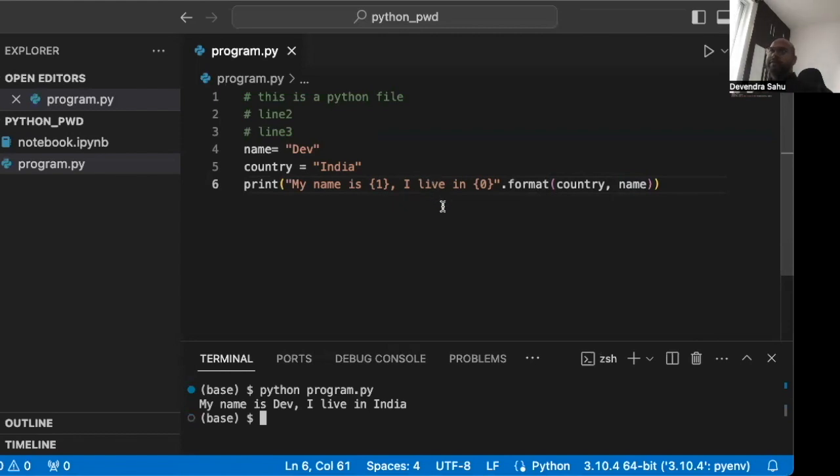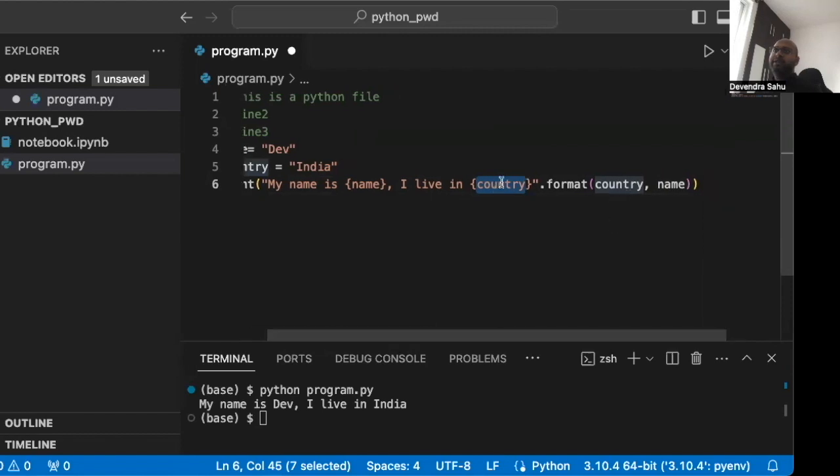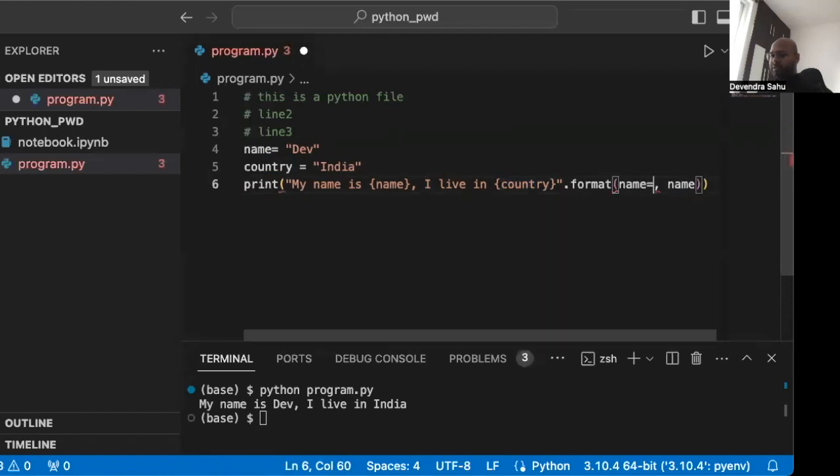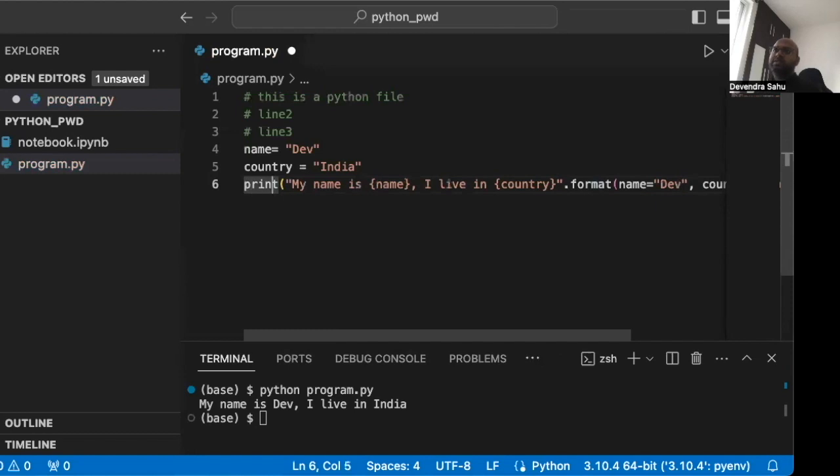There's one more way, which is named arguments. Let's see. What we can do, similar to the f-string, is write name here and country here. This name and this country are special in this string because they are between these curly braces. But how will Python identify these? By keyword. So we can have name equals Dev, country equals India. You can see what is happening.